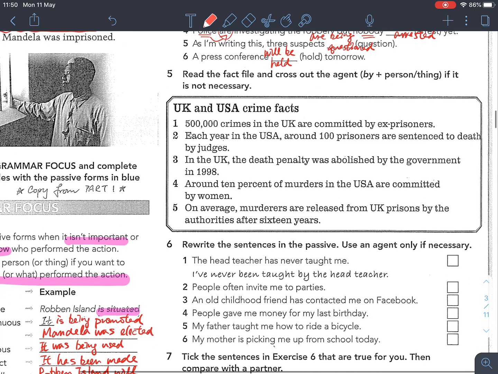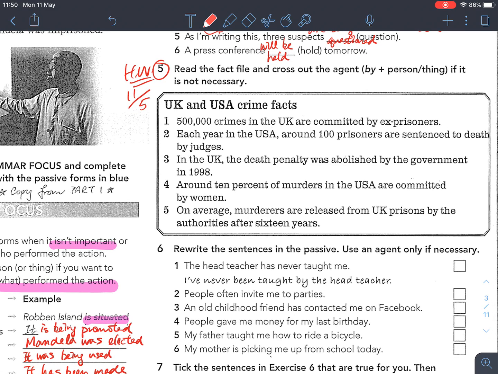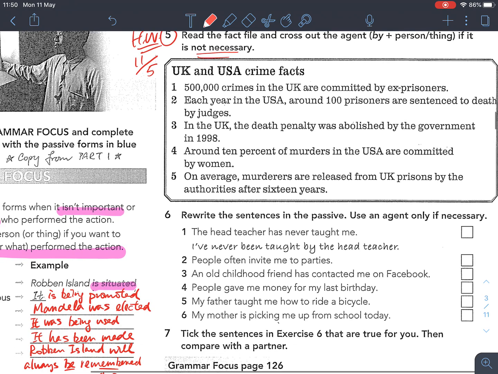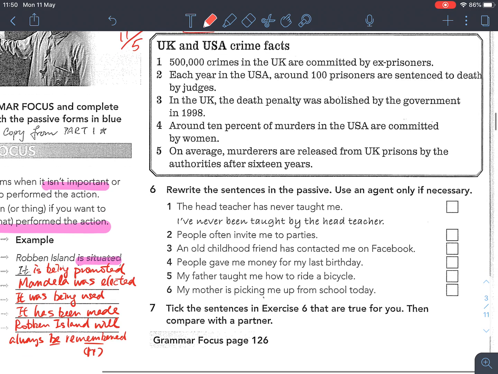Okay, so let's look at your homework for today. So please write down homework here. It's the 11th of May. So you have to cross out the agent if it is not necessary. Okay? But in some of the questions, you have to keep the agent. All right? And then 6, you write the sentences in the passive, use an agent only if necessary. So you have to do this part as well. So please write it down. Write down the sentences in your GE book. When I start a new page, we write them in the passive.